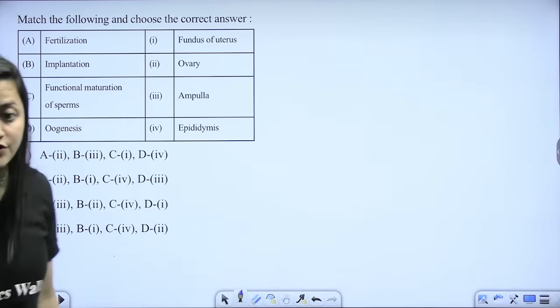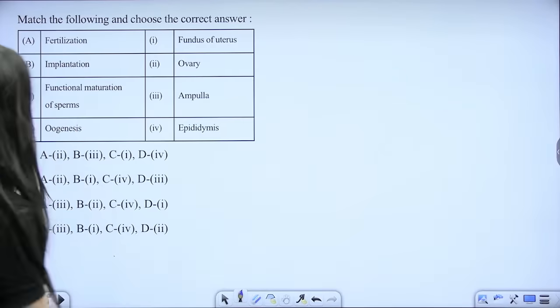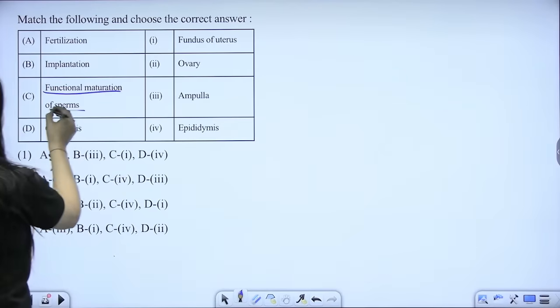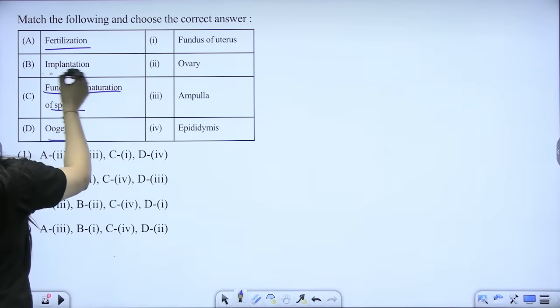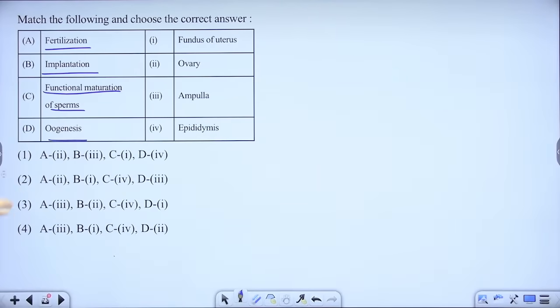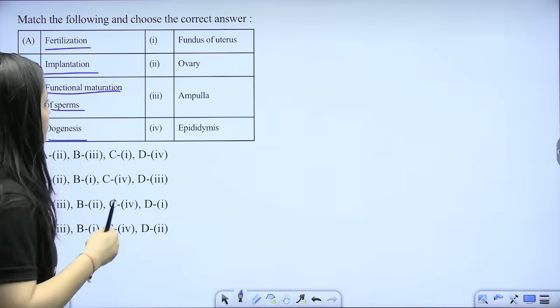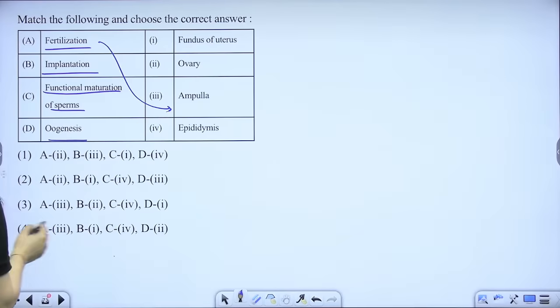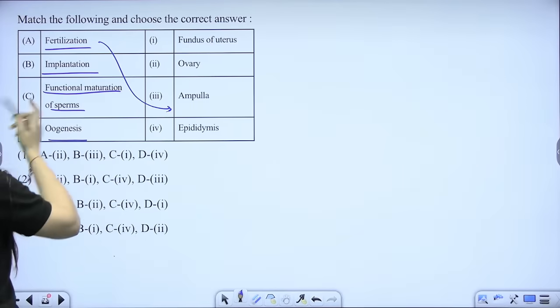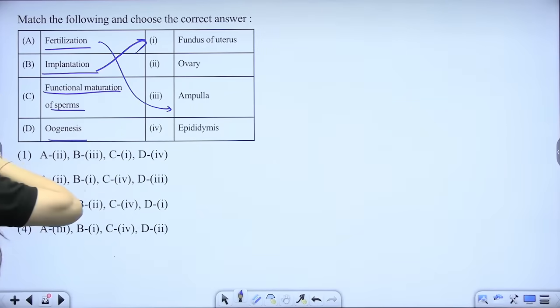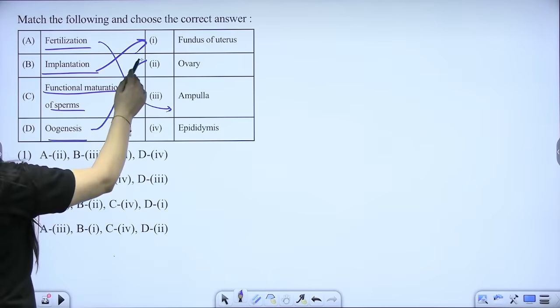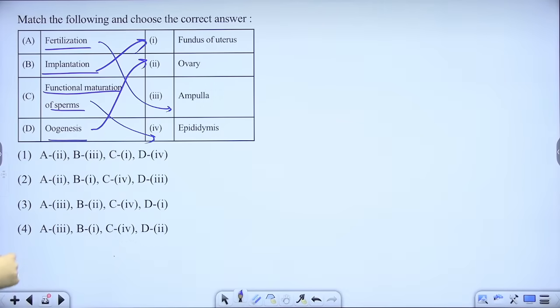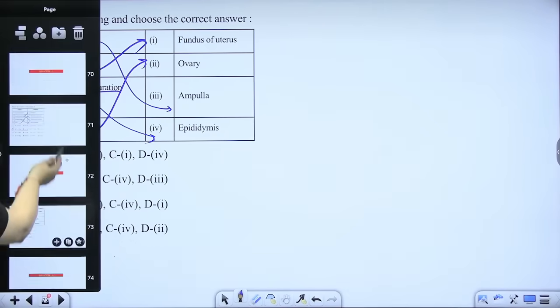Fertilization, implantation, functional maturation of sperms, oogenesis. Guys, quick. So in the case of fertilization, where will we have the fertilization? Ampulla, right? The implantation, obviously uterus, right? The oogenesis, obviously here, maturation will be there. So C with the 4. Chaliye, now match it. You can match it.